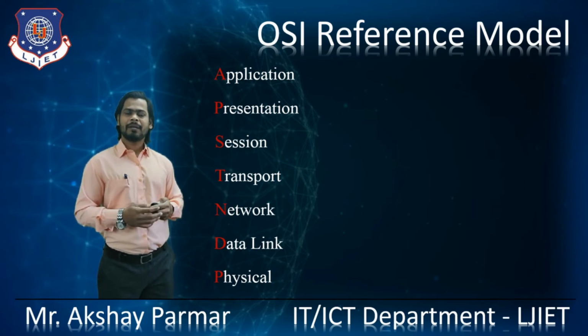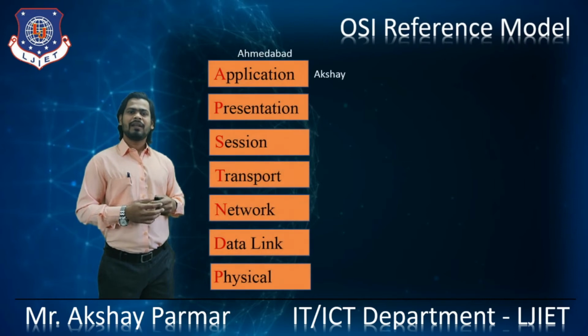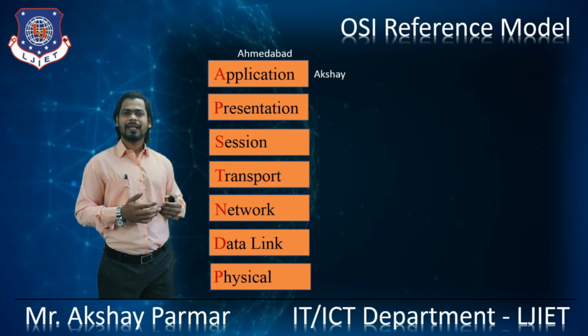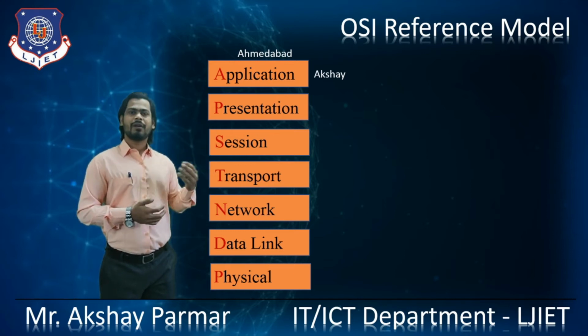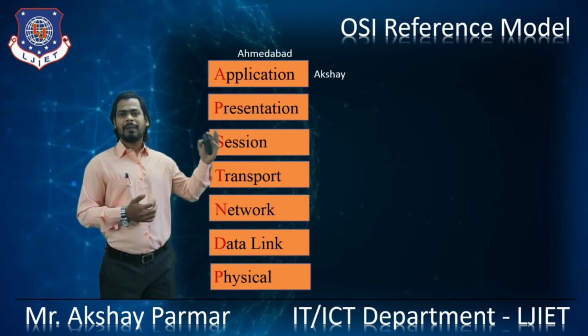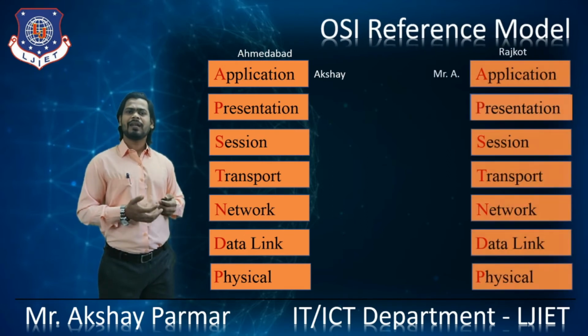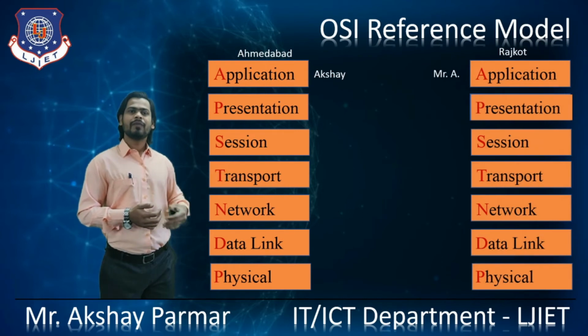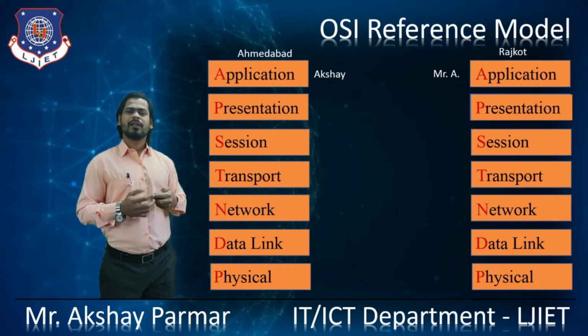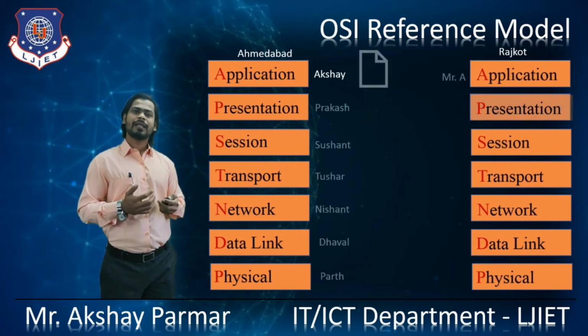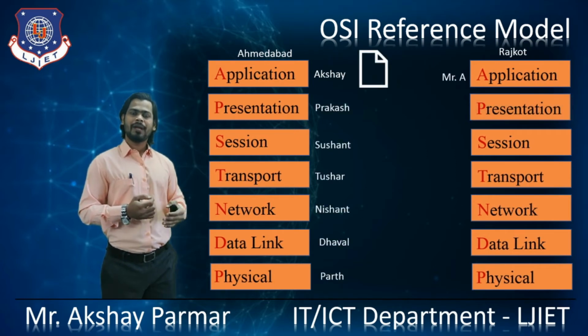For the better understanding of the OSI reference model, let's discuss an example. Through it, we can easily understand the task which is performed by each of the layers. I am the owner of a company located at Ahmedabad, and I want to send data to Mr. A, whose company is located at Rajkot. Assume a scenario where I want to send a 400 pages document to Mr. A.